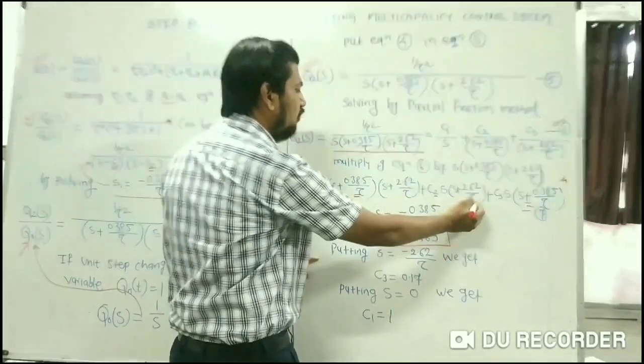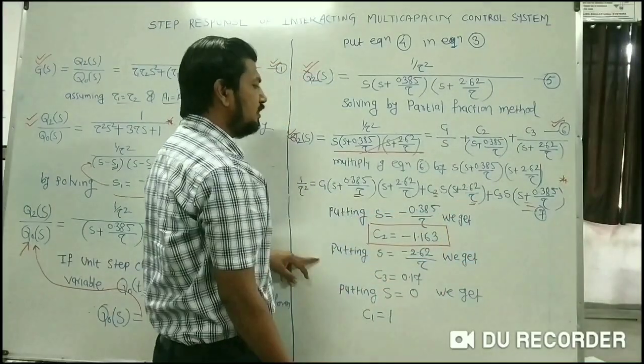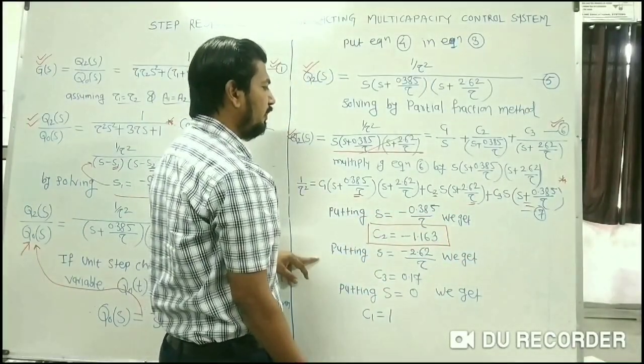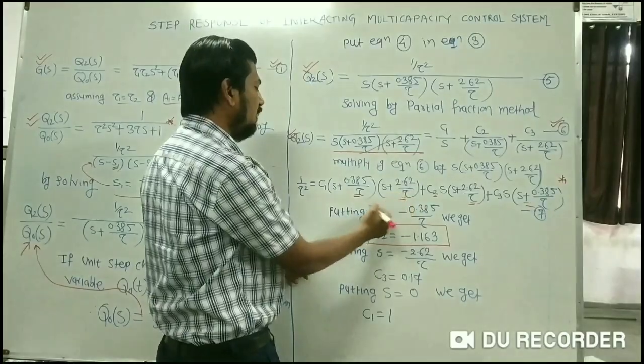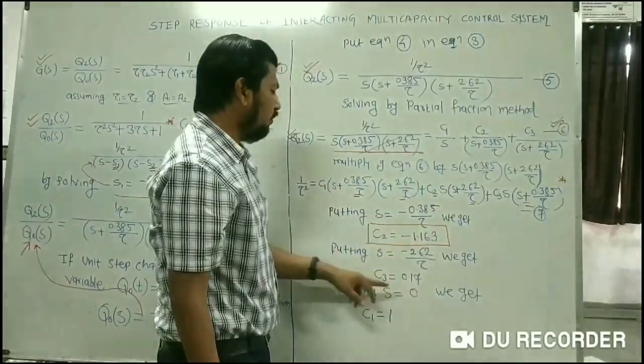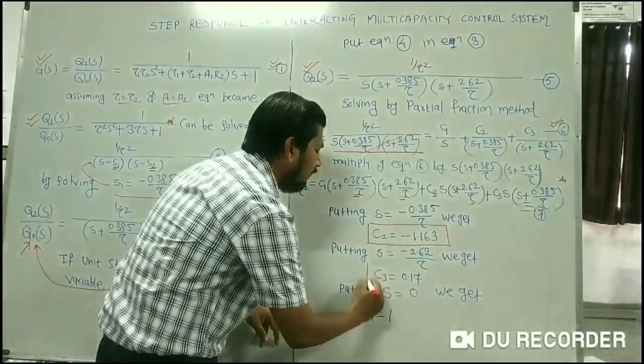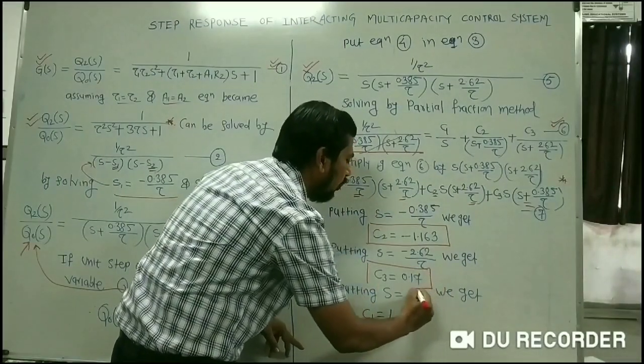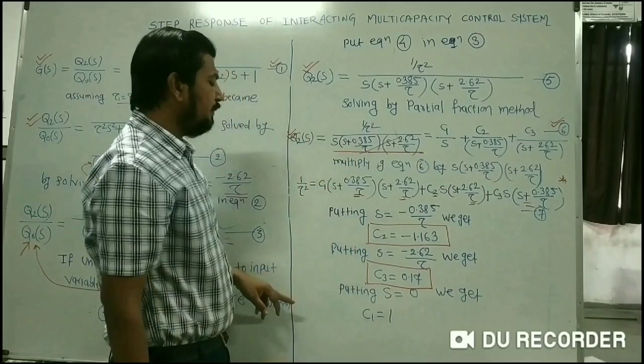So, if I put the value of minus 2.62 divided by tau, this term will vanish and this term will vanish. So C1 and C2 will vanish and you will get the value of C3. By doing a simple calculation, you will get the value of C3 equal to 0.17. What remains to be calculated?